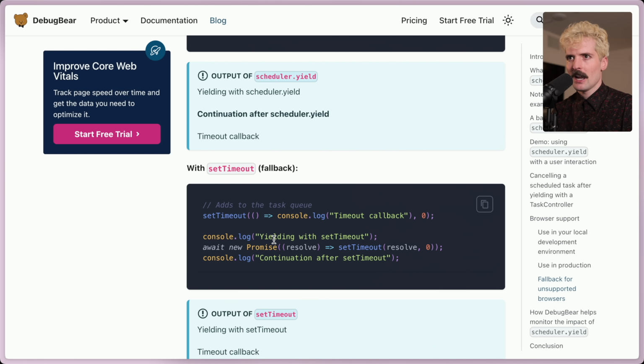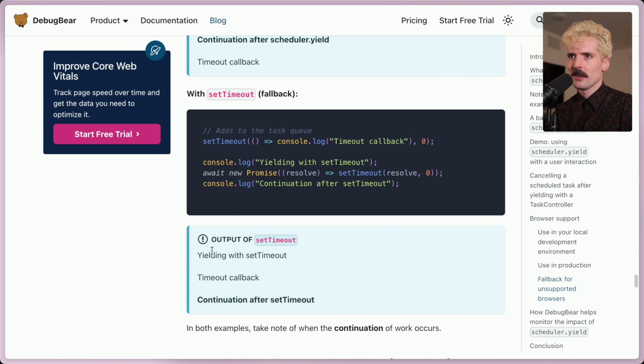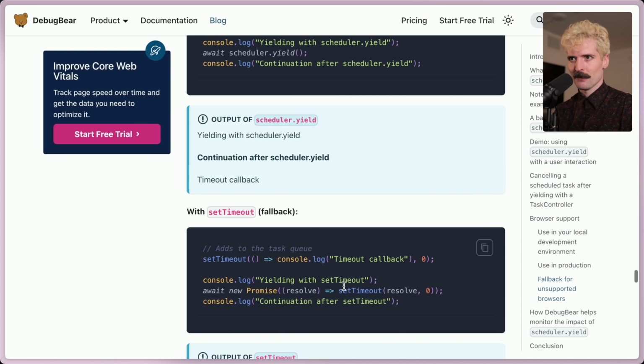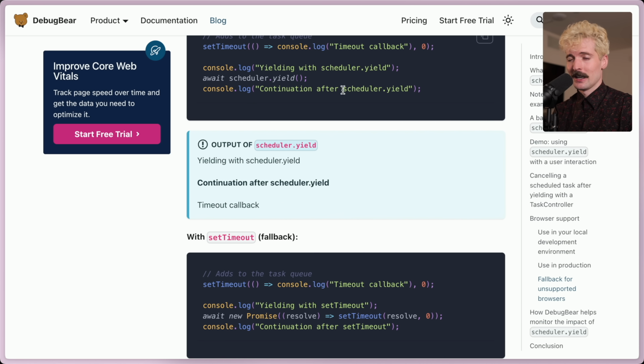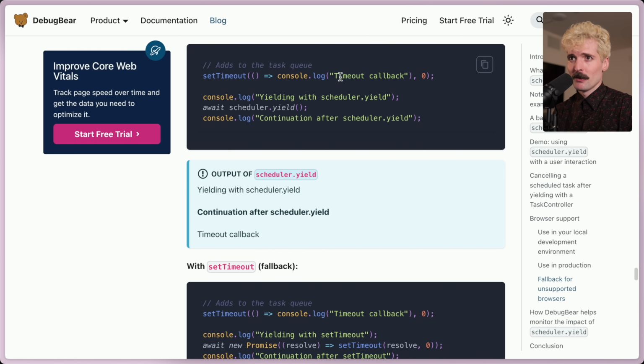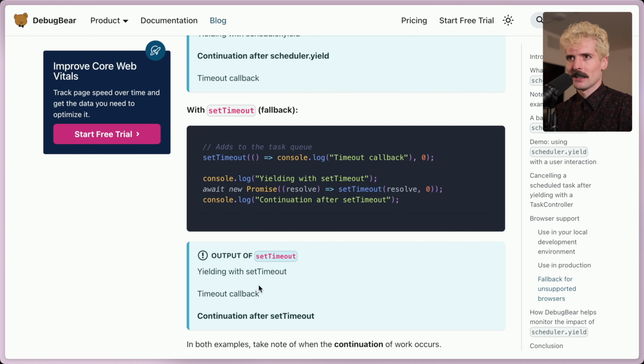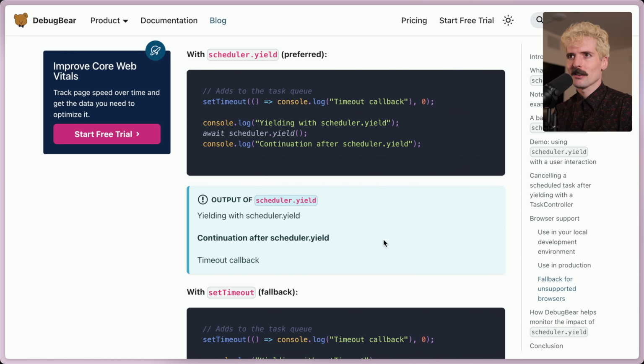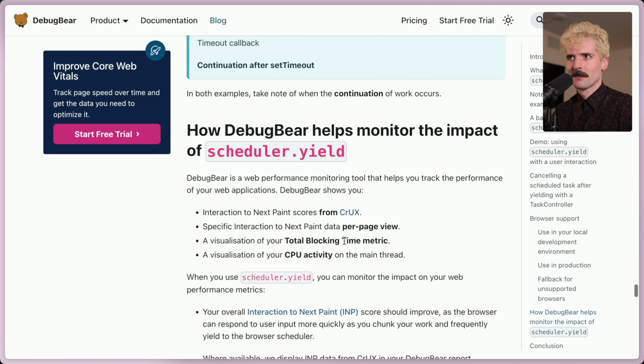But if we're using set timeout in these promise calls, this other random thing we called set timeout on, or whatever else going on in our code base, those are now able to run in between. So here we end up with yielding, then the timeout callback, then we get to continue our work. But notice the difference, as they call it in the article, where the continuation happens. The timeout goes in between when you use set timeout or promises to DIY this, but it gets scheduled after when you call scheduler.yield. That is a really cool thing.